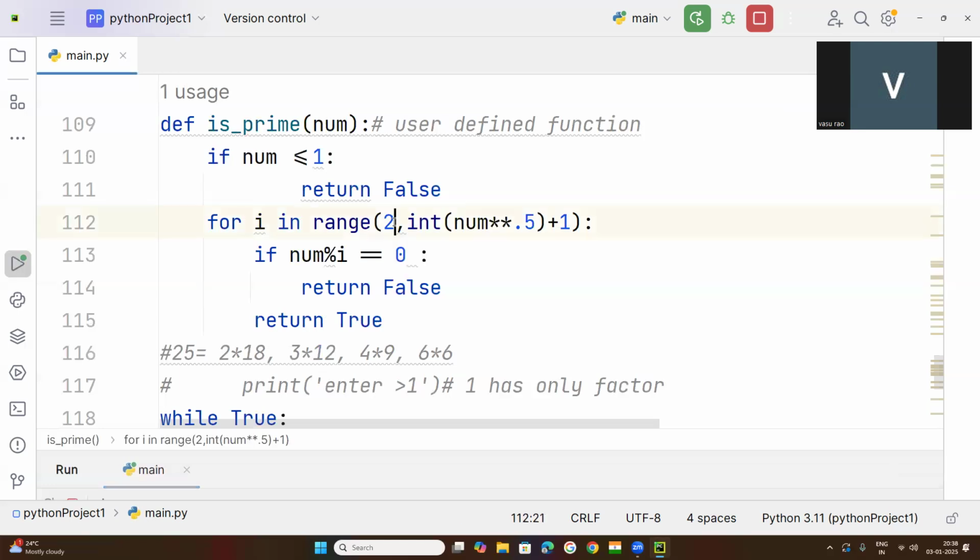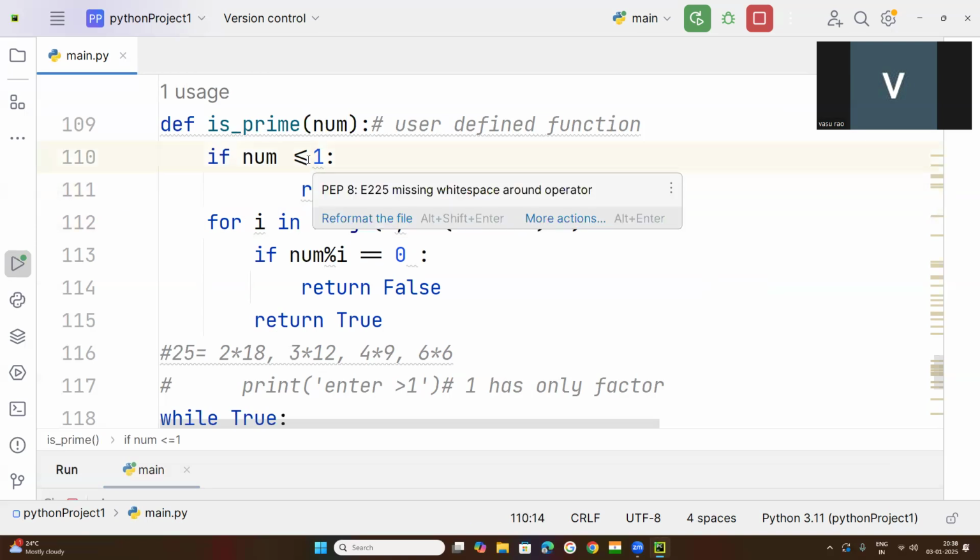Here, from range it is. So here I have explained that, see, return false. What do you mean by return false?